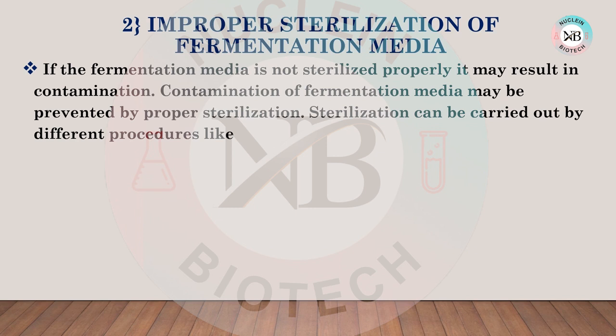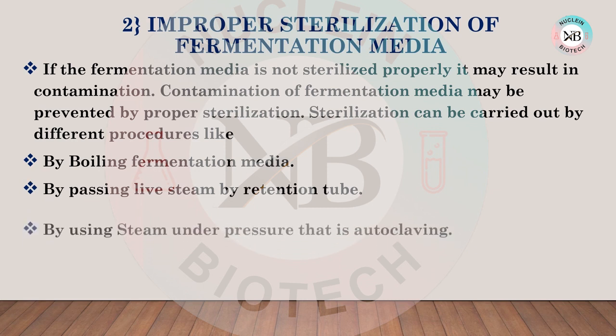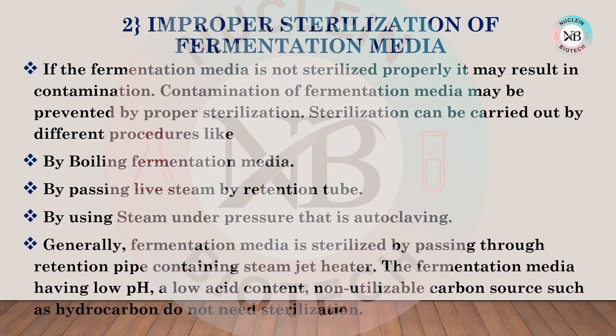Now there are various procedures that are used in sterilization of this fermentation media. First one is by boiling fermentation media. Second is by passing live steam through a retention tube. Third one is by using steam under pressure, that is autoclaving. And generally the fermentation media is sterilized by passing through retention pipes containing steam jet heaters.